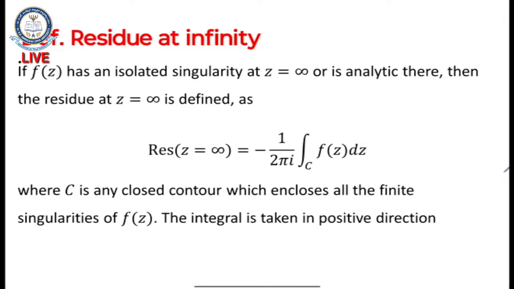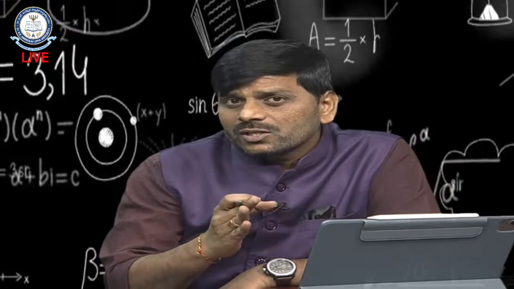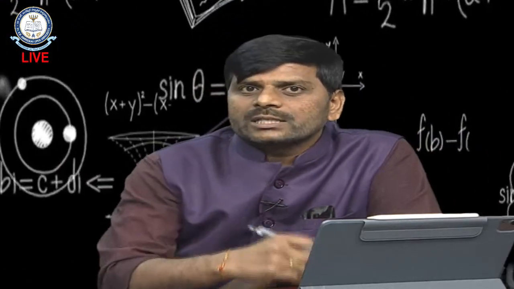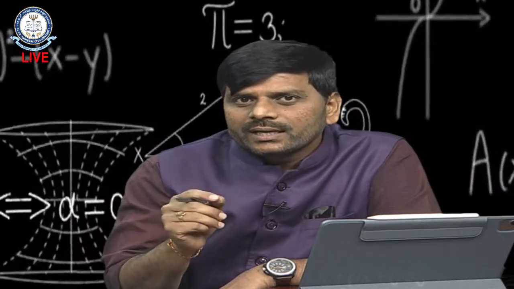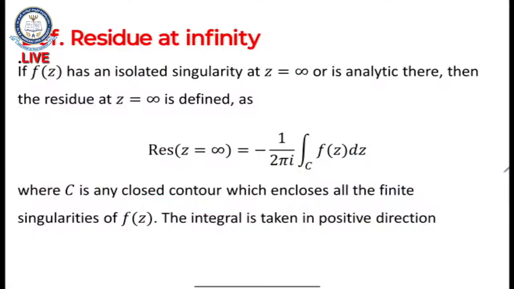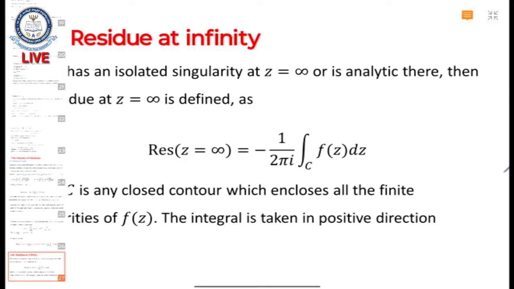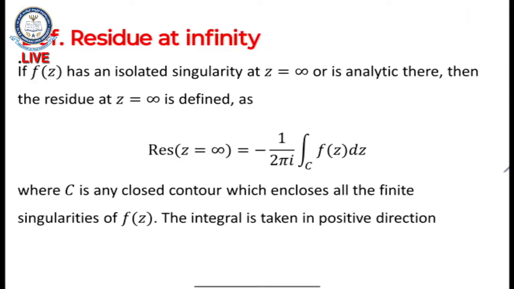Then how to find it? In the finite complex plane we can find the same thing here. For the residue at infinity, our function should be in the extended complex plane. So we have to choose the point z equal to infinity in the extended complex plane. Very simple: f of z has an isolated singularity at z equal to infinity, which is analytic. Then the residue at z equal to infinity is defined as